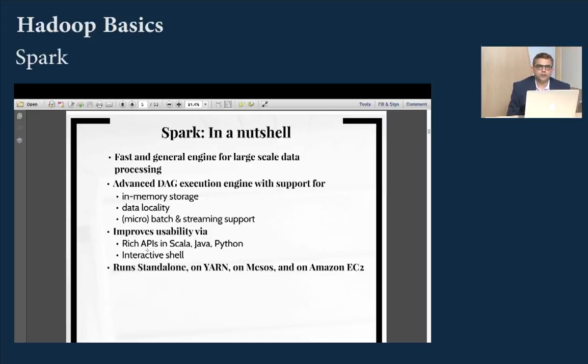The biggest benefit of Spark is that you have rich APIs in Scala, Python, and Java. And it also has an interactive shell where you can log into the shell and execute commands one by one. Spark as a framework can run in standalone mode, that's on the local file system. It can also run on Yarn, that's on Hadoop, or it has its own cluster manager called Mesos or Mesosphere. So here what we've seen is Spark, which is just a replacement for MapReduce, and that's 100 times faster than MapReduce.